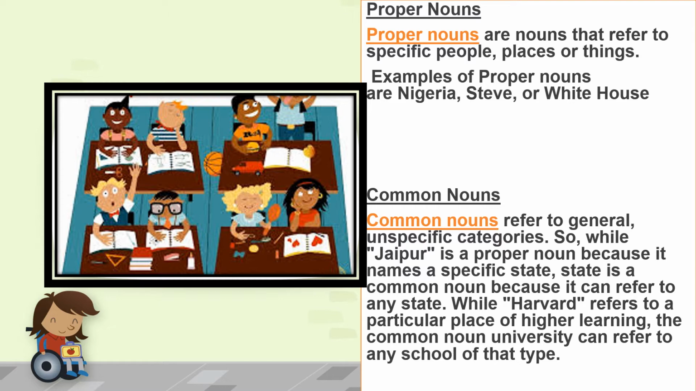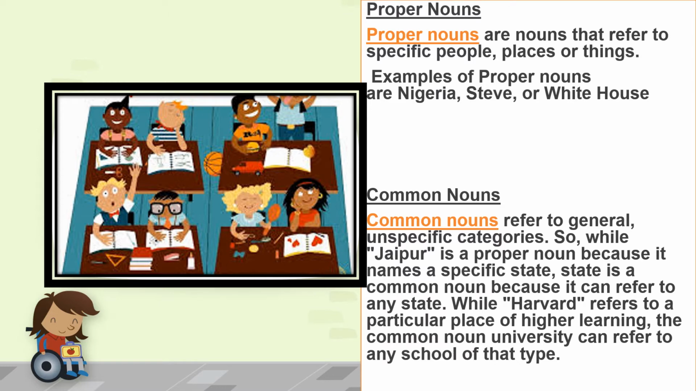Now, as we are moving on with the common nouns, let me give you an example from the proper nouns itself. As I said, Nigeria is a name of a country. So here we have both the nouns, proper noun as well as common noun. Nigeria is proper noun and country is common noun. Now, what are common nouns? They refer to general unspecific categories. So as I give you the example, Nigeria is a particular place or a particular country, and country is a common noun. There are so many countries in the world, so that country is common.